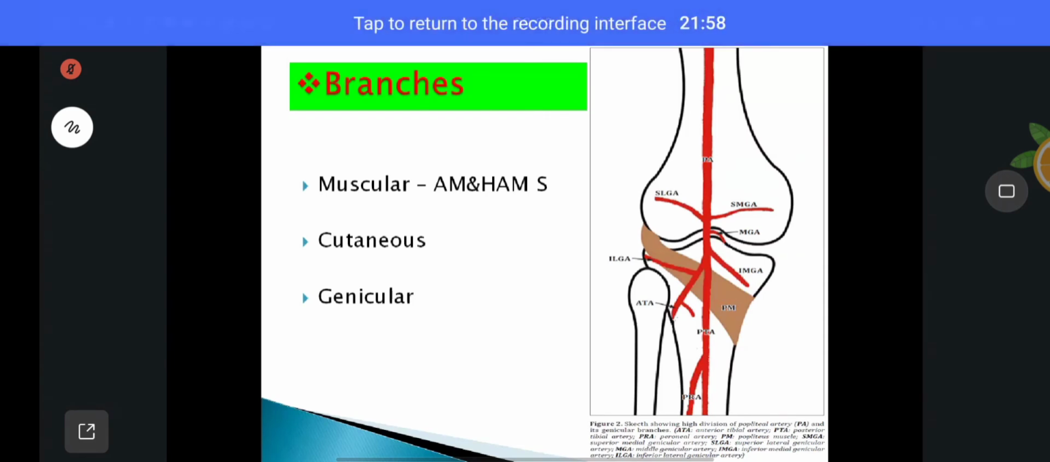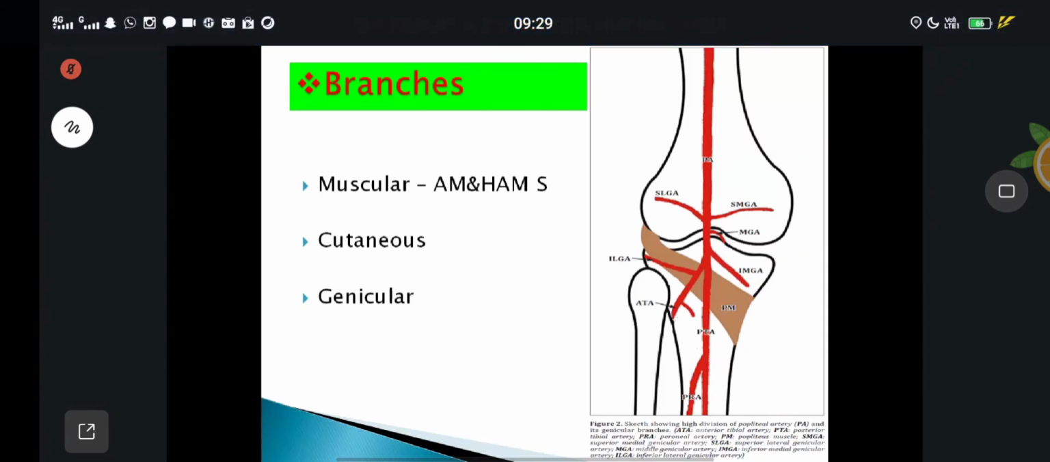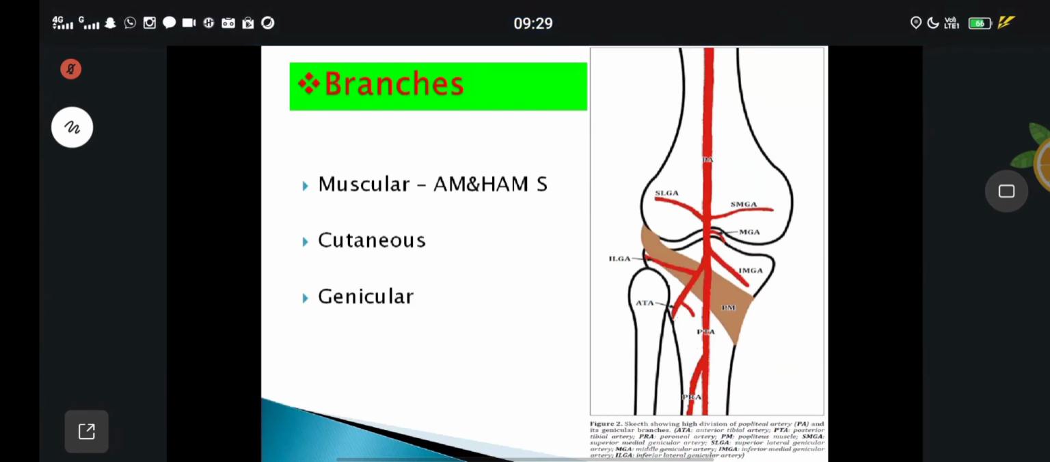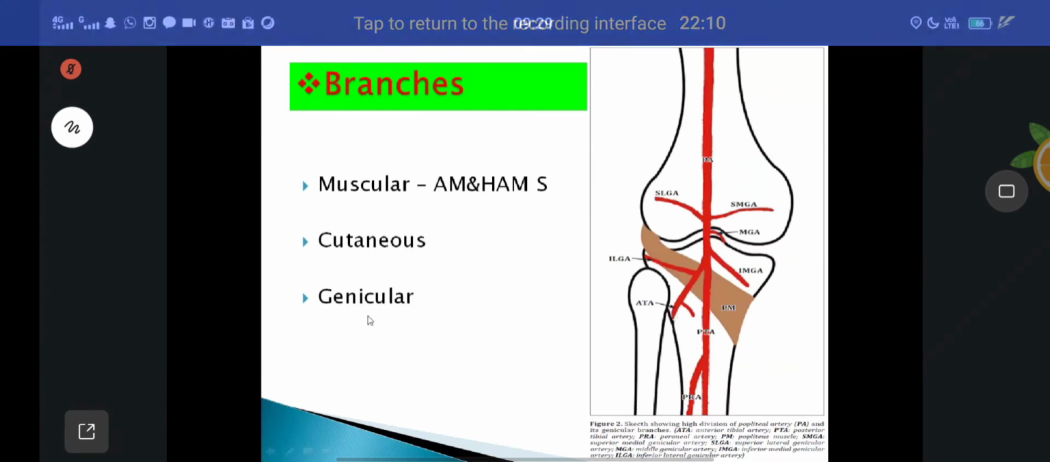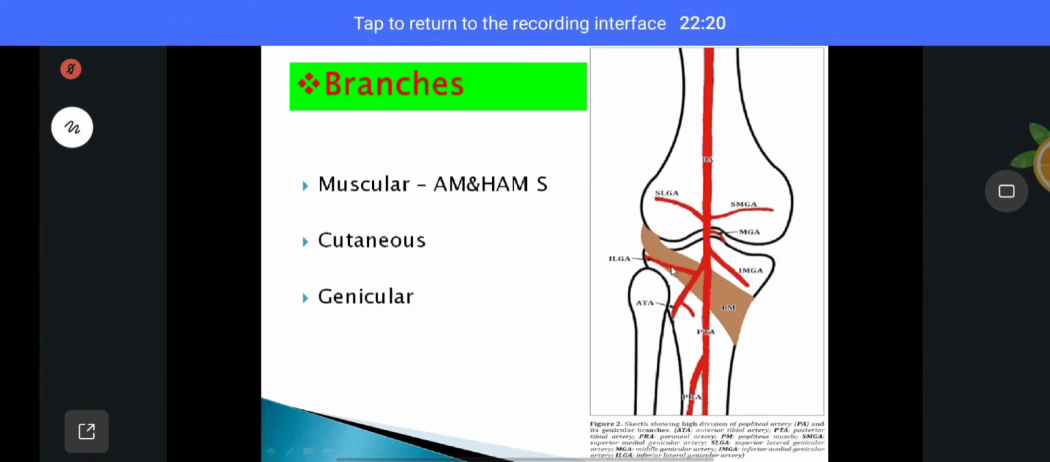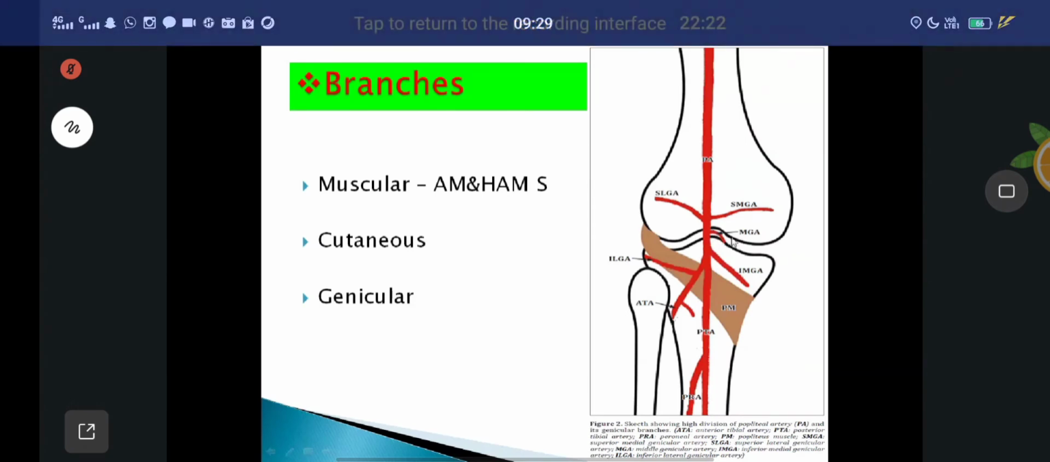Are you getting? First one, muscular branches. They supply the hamstring muscles as well as the medial compartment of the thigh. After that, the cutaneous branches supply the cutaneous nerves. After that, genicular branches, which supply the knee joint. Mainly genicular branches are 5 in number. See here, 2 above and 2 below, and one medial. Understand? Name the branches.